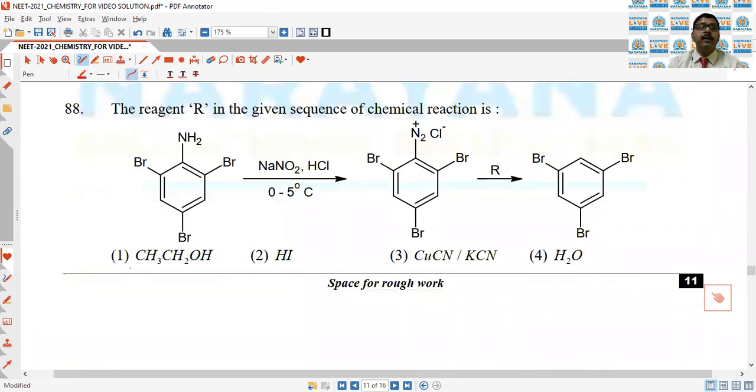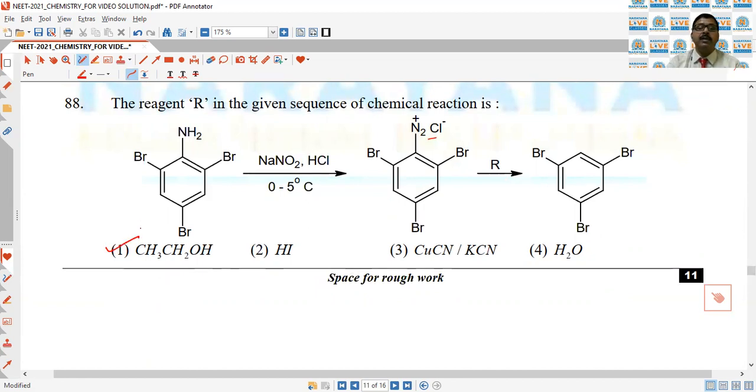Next question. The reagents in the given sequence of chemical reactions. This is benzene diazonium chloride. Here the diazo group is replaced by hydrogen. If you use HI, then it'll give iodobenzene, cyanobenzene, and here phenol. With H3PO2, which is a reducing agent, and with alcohol, benzene diazonium chloride gives benzene. That is why first is the correct answer.